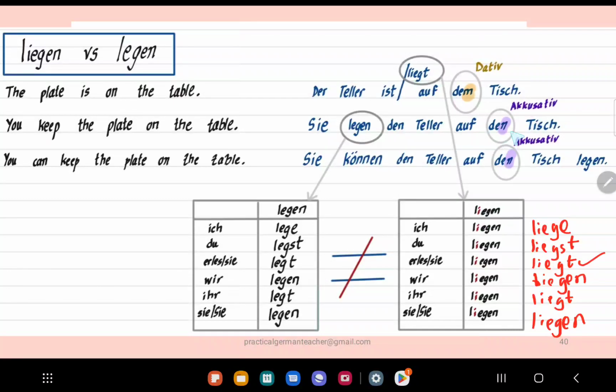So you are saying, please keep the plate on the table. So you will use this, okay, and not this. I hope it's fine what I mean by this and by this.